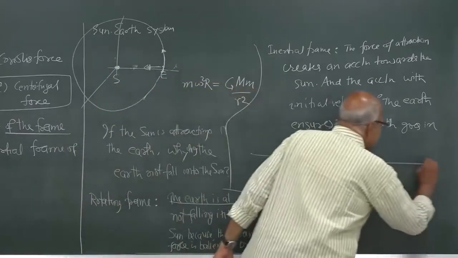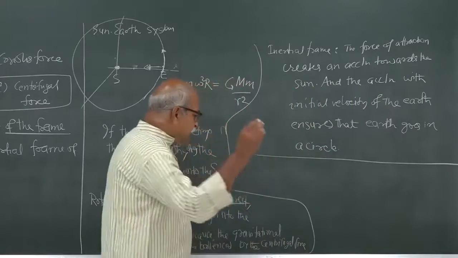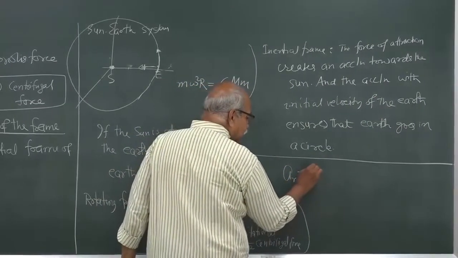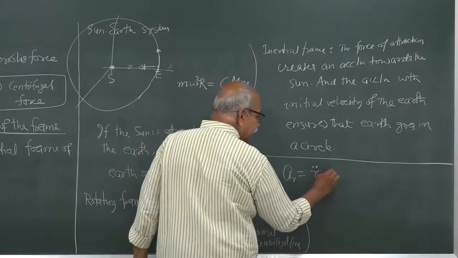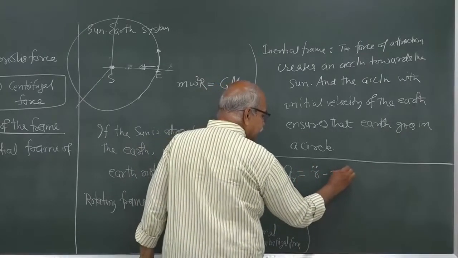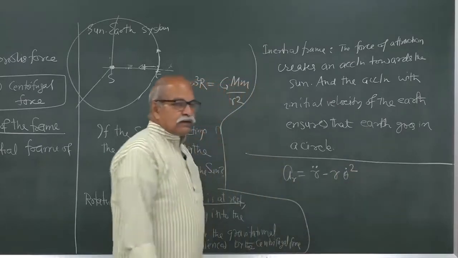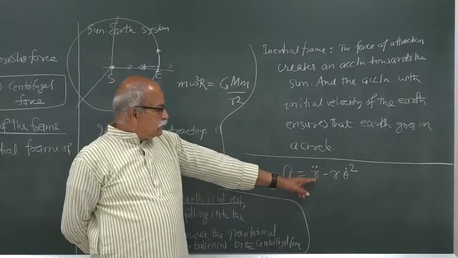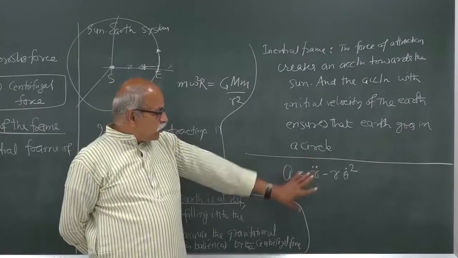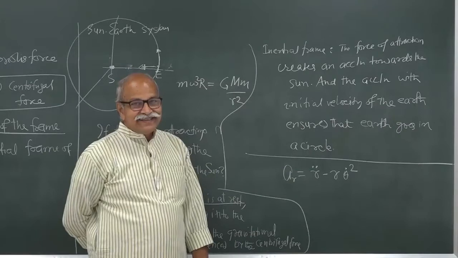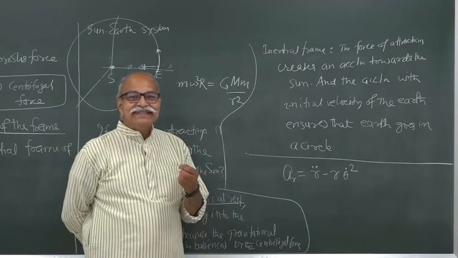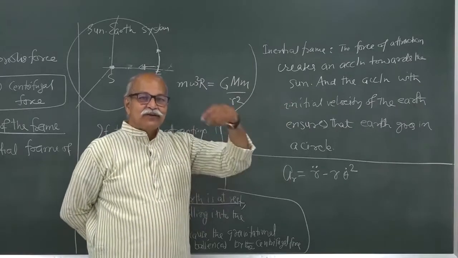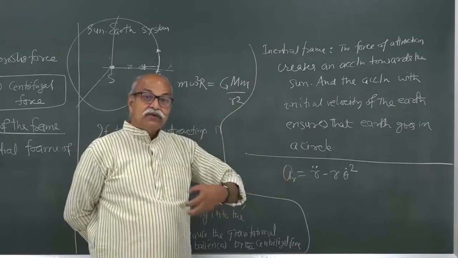On the other hand, you can also think that you remember the radial acceleration is r double dot minus r theta dot square. Okay. So, r double dot is the rate of change of r dot, and if initially r dot is 0, r has some value, r dot is 0, then r double dot is also 0.